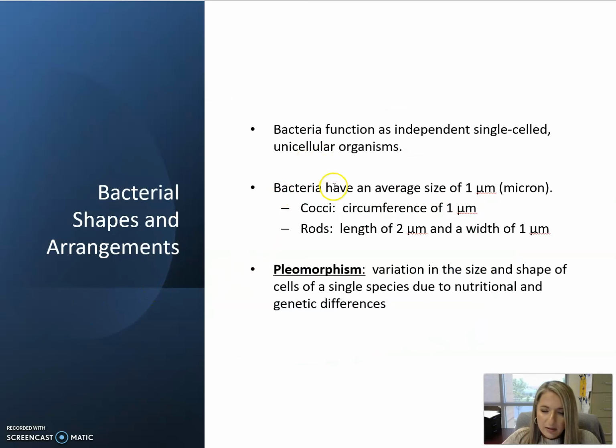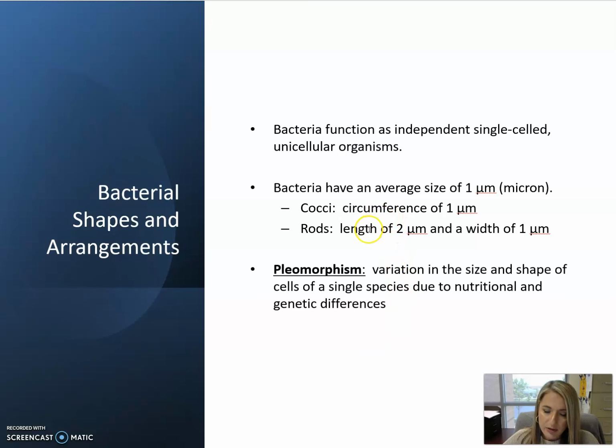With bacteria, they are independent single-celled microorganisms, which is different from humans. As humans, we are obviously macroscopic. We can be seen with the naked eye. And as an organism, we are composed of billions of cells. Whereas with bacteria, they're microscopic, so they need to be seen with magnification, and they are individual cellular organisms.